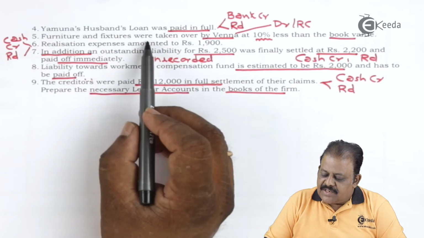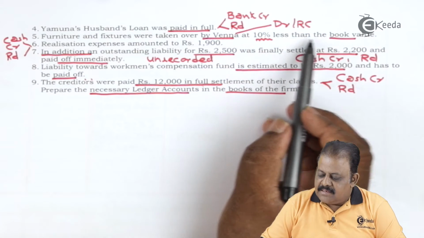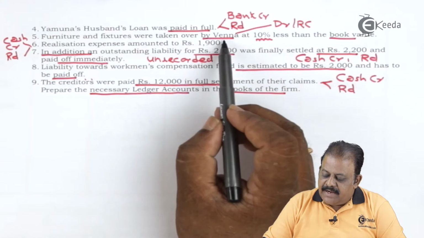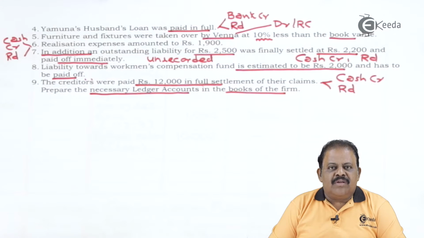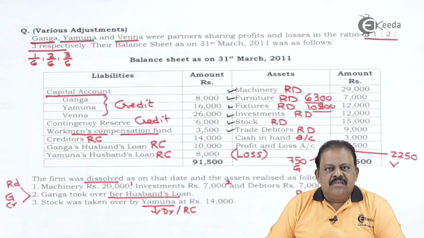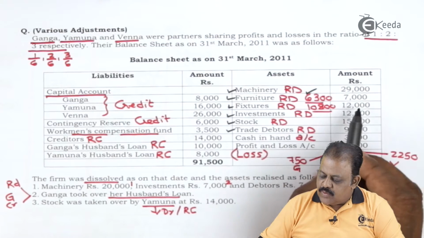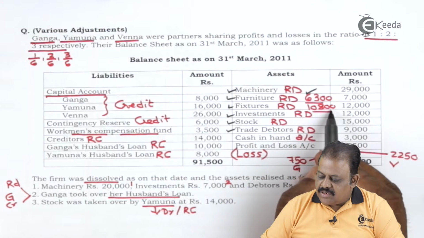Next, furniture and fixtures were taken over by Venna at 10% less than the book value. This will be recorded to the debit of Venna's capital account and credited to realization account. Furniture 7,000 less 10%, that is 700, so it is taken for 6,300. Fixtures 12,000, 10% is 1,200, that means it is taken for 10,800.